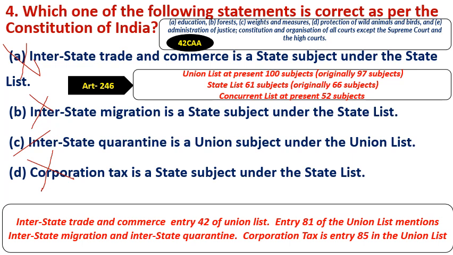Article 246 divided the legislative powers between the center and the states under 3 lists. Union list 100 subjects, state list 61 subjects, concurrent list 52 subjects. The 42nd Constitutional Amendment Act moved 5 subjects from the state list to the concurrent list. They are education, forests, weights and measures, protection of wildlife and birds, and lastly administration of justice, constitution and organization of all courts except the Supreme Court and the High Courts.